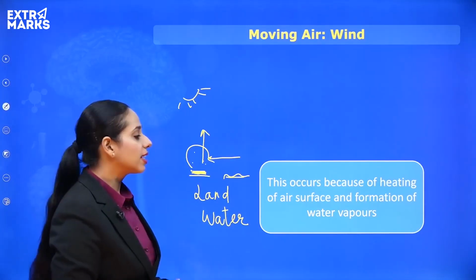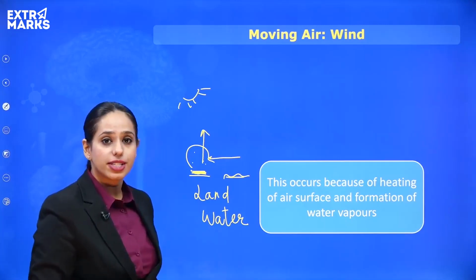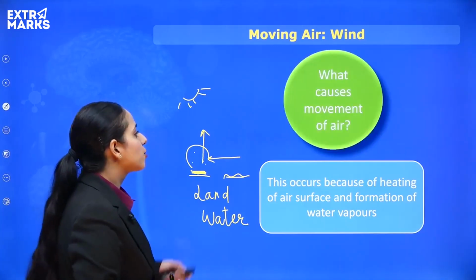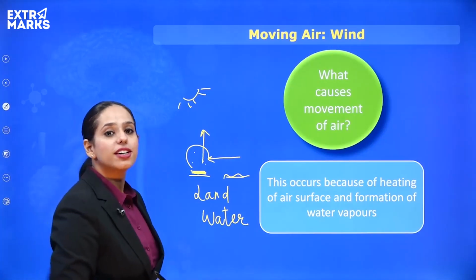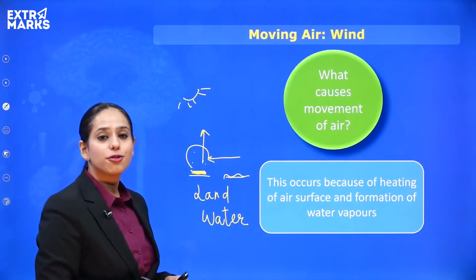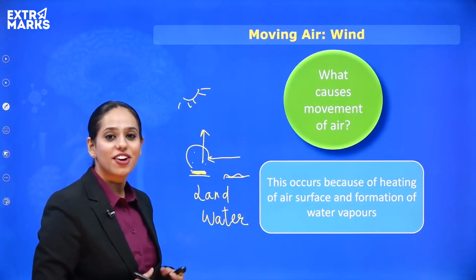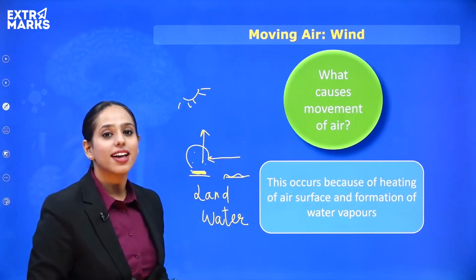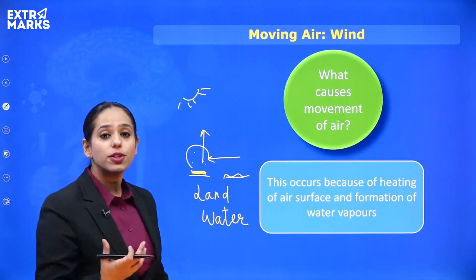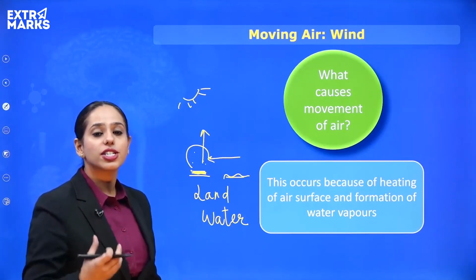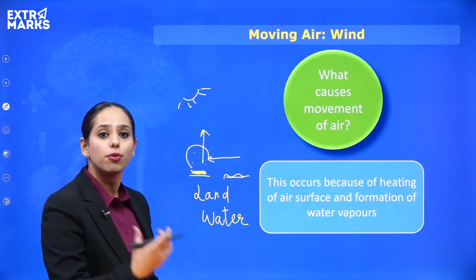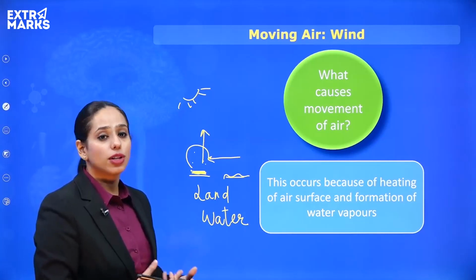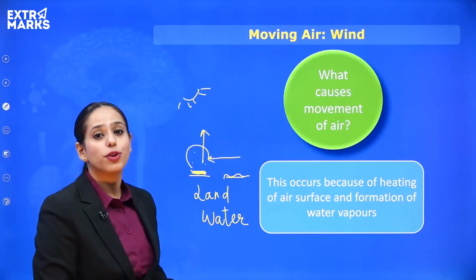That is why we say the differential heating of different surfaces like land and water causes the movement of the air, right? So what causes the movement of the air? Now I want you to think for 5 seconds and share your answer. So 5, 4, 3, 2, 1 and 0. Yes, in simple words you can say that the differential heating of two surfaces like land and water is what causes the heating of the air, and that is what leads to the movement of the air.